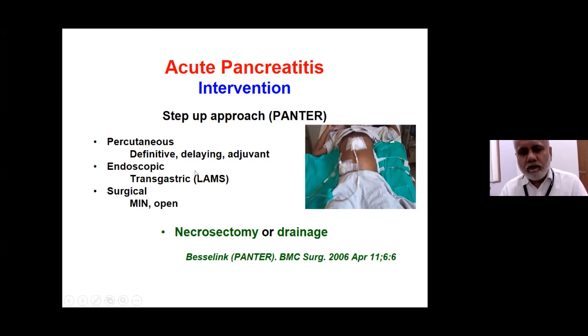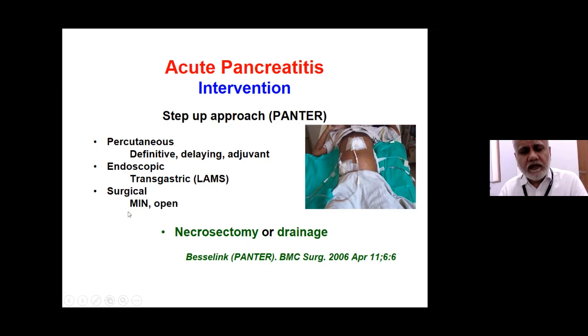And now, earlier it was for fluid collections because they were easy to drain, but now with the lumen which is created between the stomach and the cavity to a reasonable size, even the scope can go into the cavity. Even transgastric endoscopic necrosectomy is feasible and is being done.